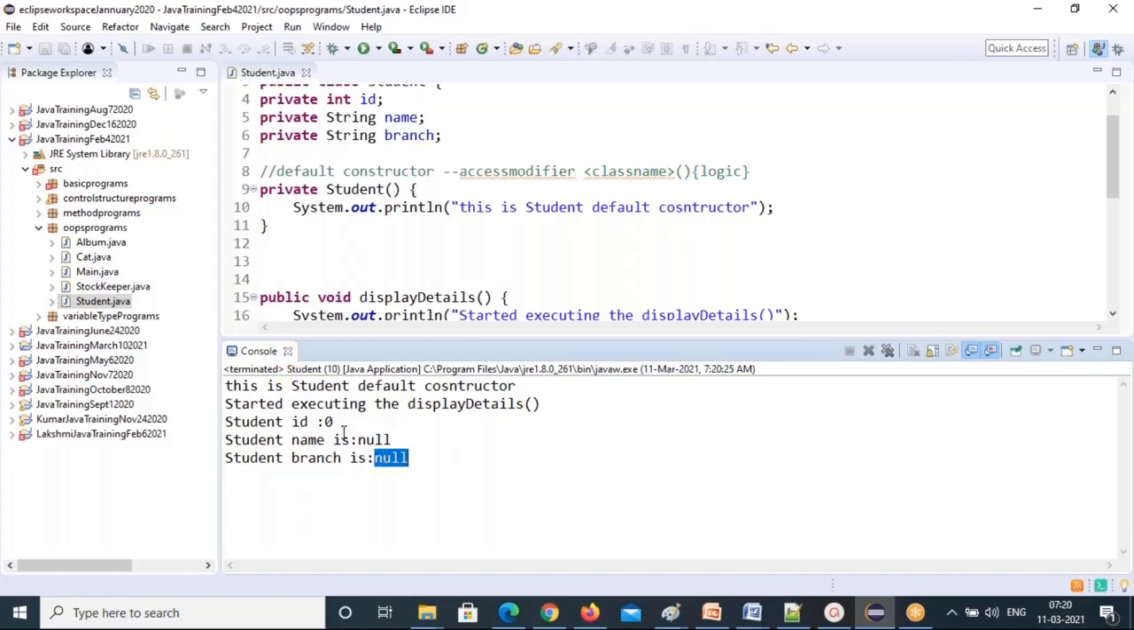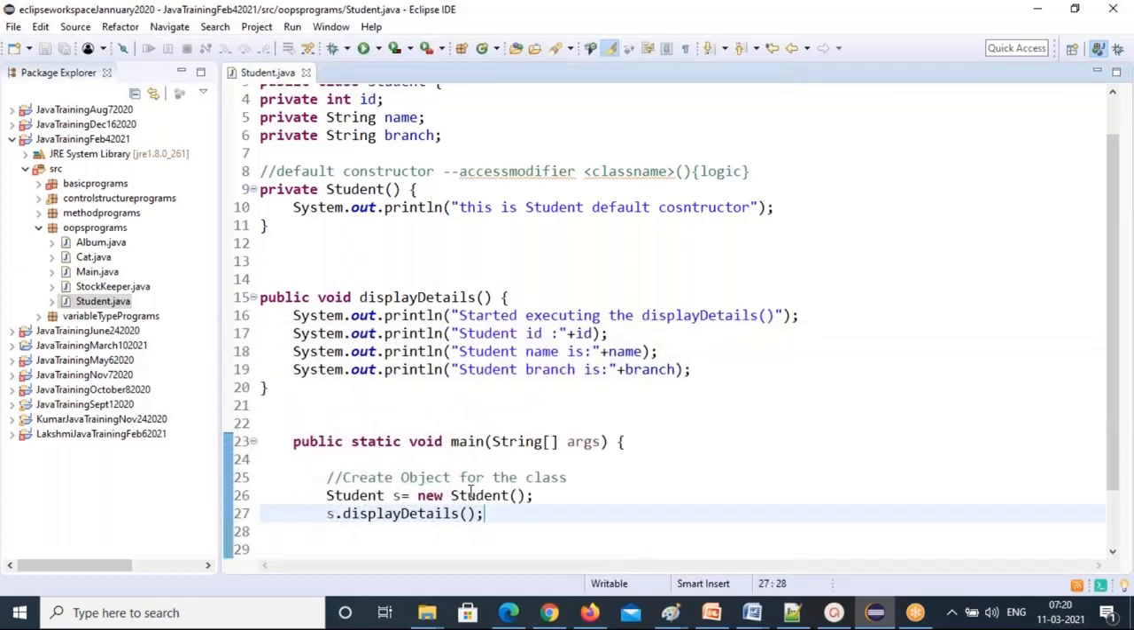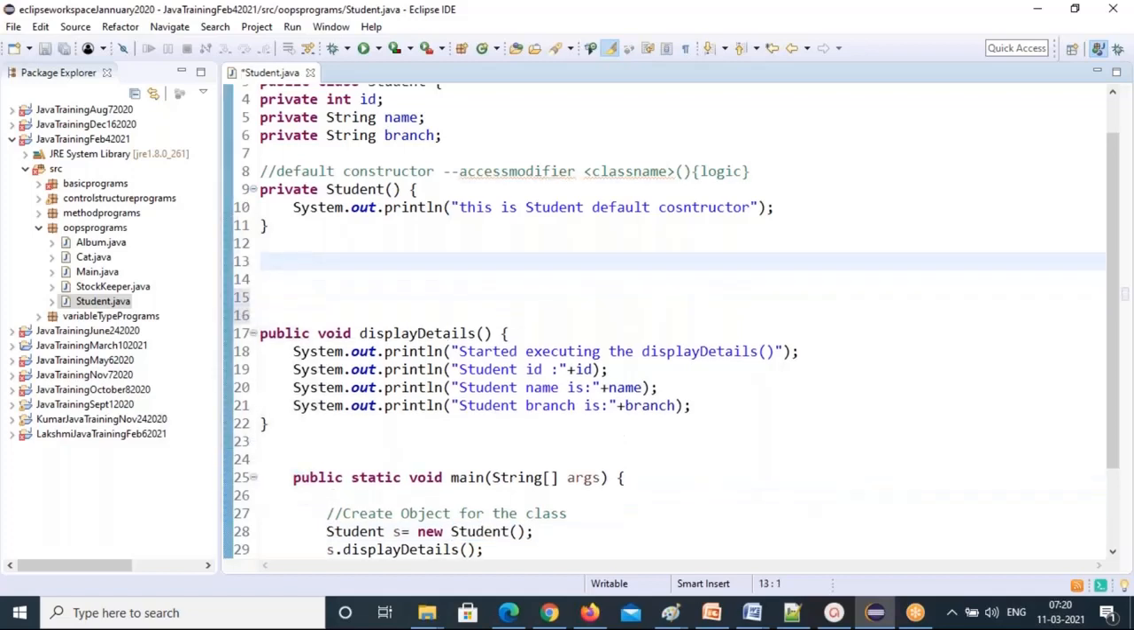So who is constructing these default values? This default constructor is constructing them. Here you are not passing any values, that's why the default constructor is constructing those values. Then how can I give values for my ID, name, and branch? This is the one. So let's create a parameterized constructor.